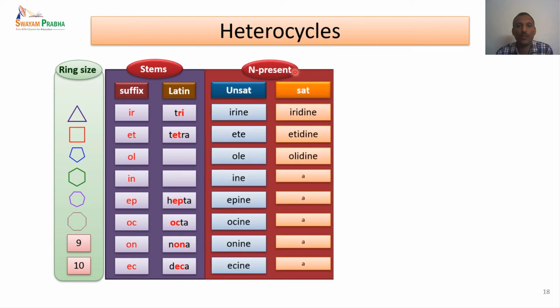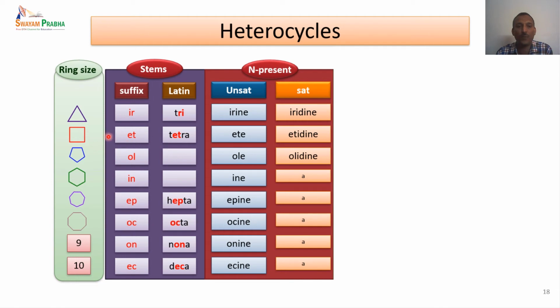There are two major classes. One is with nitrogen, another one is without nitrogen. Let us look at when nitrogen is present. So when we have to give the name, the suffix is basically IR, INE. So if you look at the suffix, IR is for the three-membered ring. So that is the first two letters. And INE is the unsaturation for nitrogen if it is present. And if it is a saturated one, IDINE. Idine is the suffix that is used for the nomenclature.